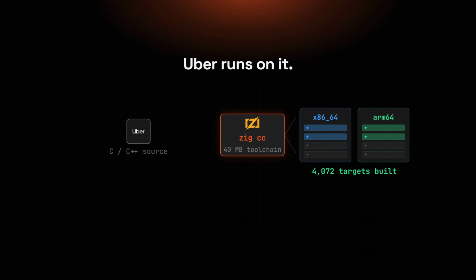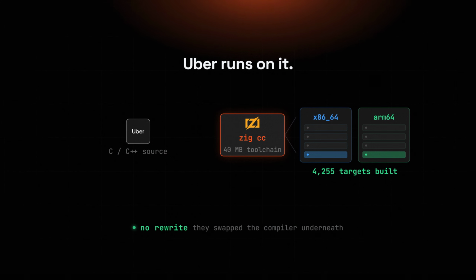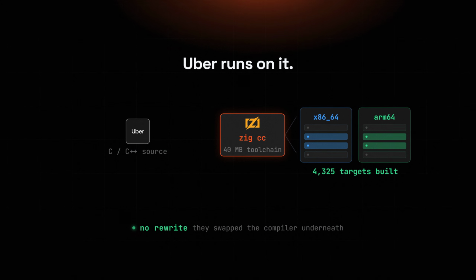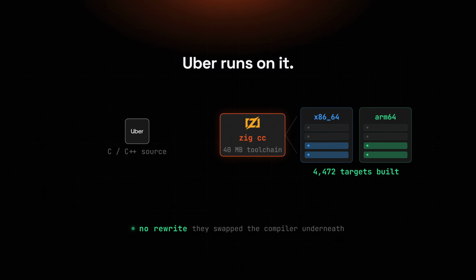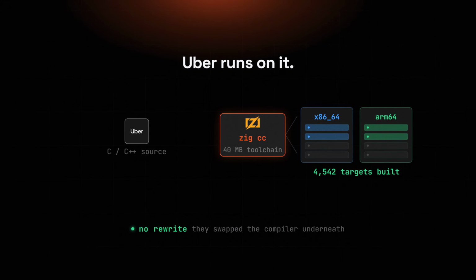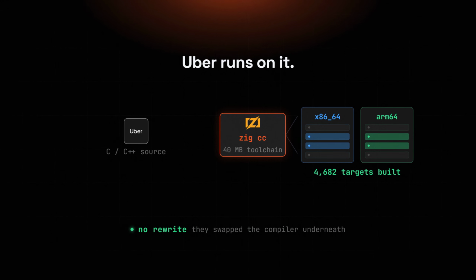That is why Uber leaned on it years ago. It bootstrapped its entire ARM64 server fleet with zig cc, and to this day compiles its own C and C++ through a 40 megabyte Zig toolchain. No rewrite, no new language for the team, they just swap the compiler underneath.